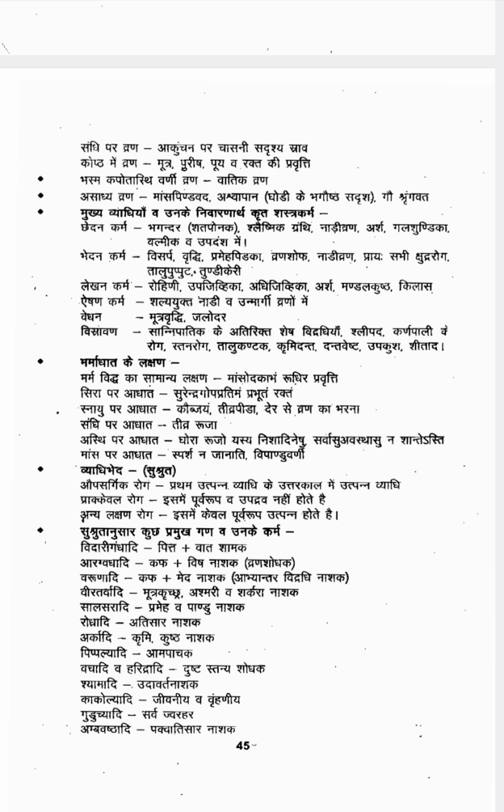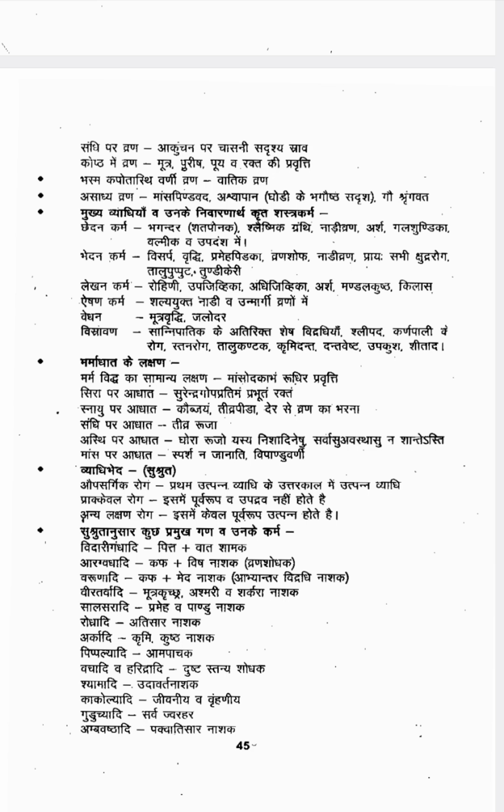Next one is Marma Khada Lakshana. Samanya Lakshana of Marmakhada is Mamsodaka Bham Rudhira Pravrutti. So you will be getting bleeding, blood will be coming out, and blood will be looking like Mamsodaka. That is indicating there is damage happening in the Marma Pradesha. If you are getting damage in the Sira, Indragopa Pratima Prabhutam Raktam, so that type of Rakta, like Indragopa, will be coming.